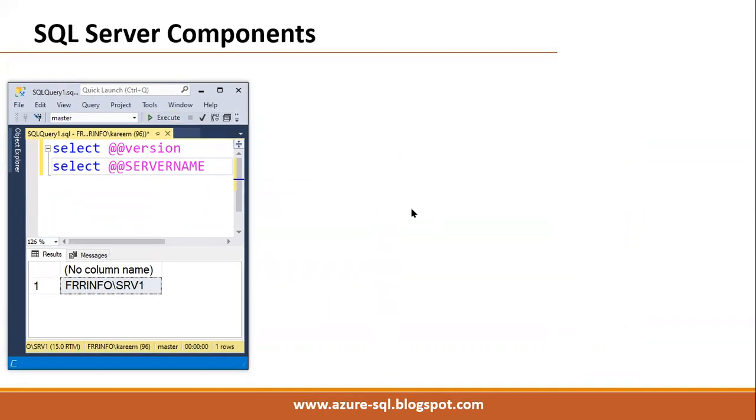Through SSMS, we can connect to the server in the same machine as well as in a different machine.